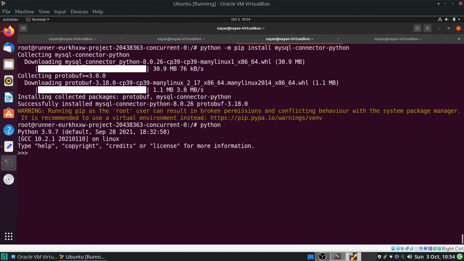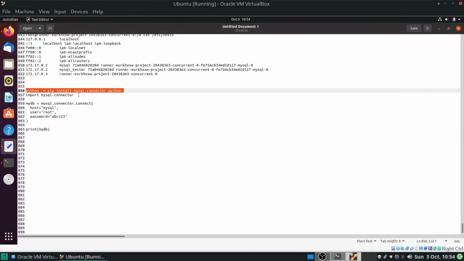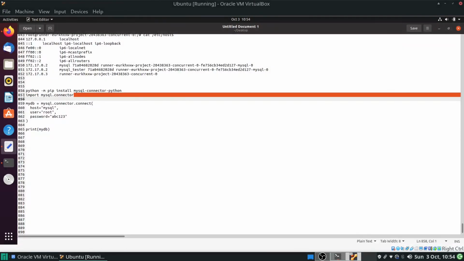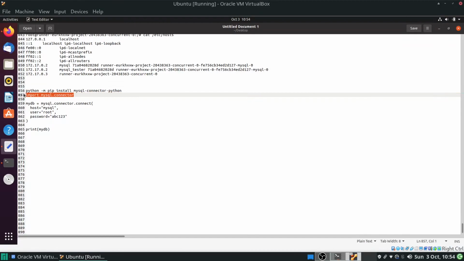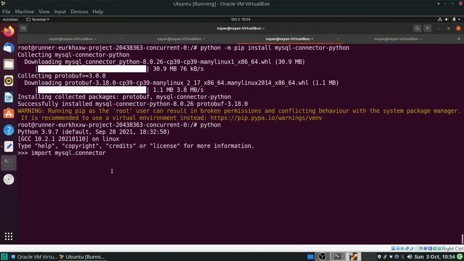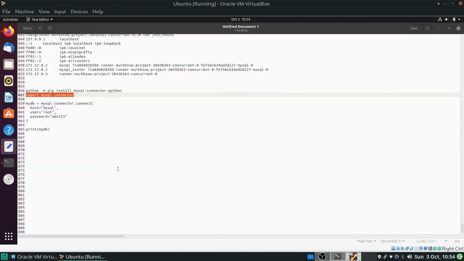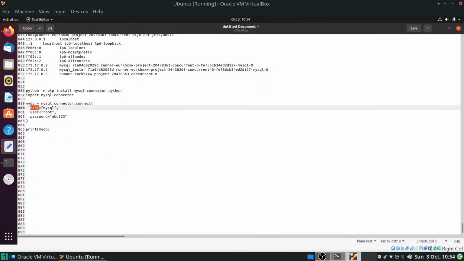Once the required package and its dependencies have been installed, we will go to the Python shell. This is the Python shell. Now I will execute the remaining commands one by one. First of all, I will import the required package to connect with the MySQL database. The package name is mysql.connector. Okay. Now over here, this is the host name. So the host name will be 172.17.0.2, that we have got from /etc/hosts and from the env variable.